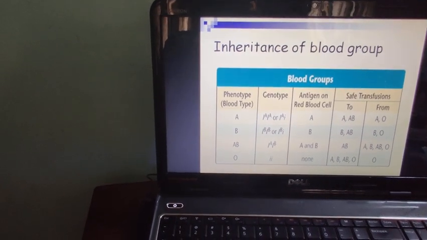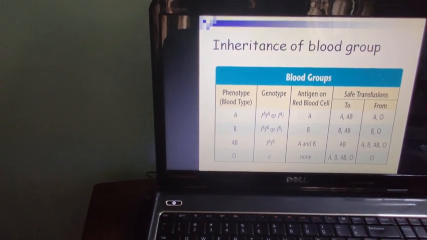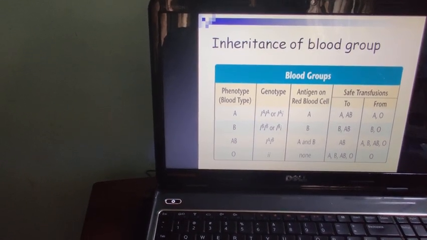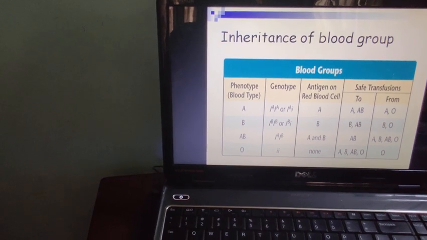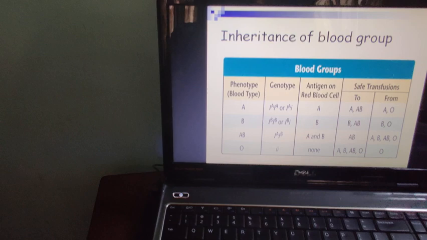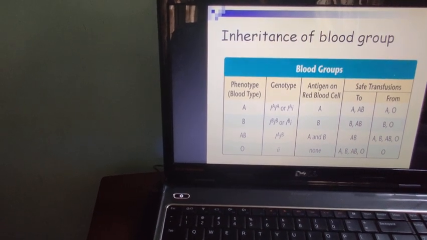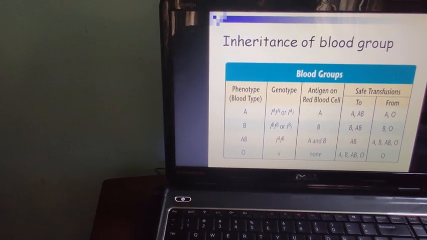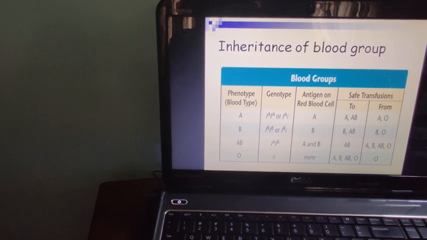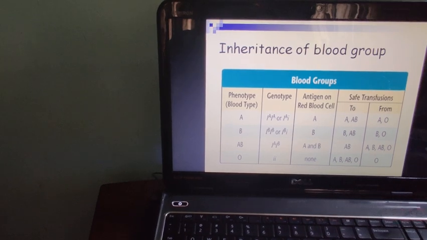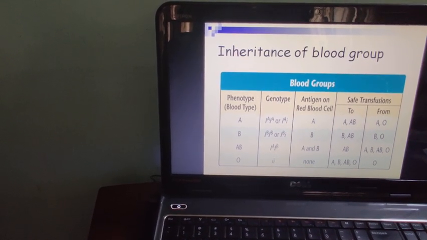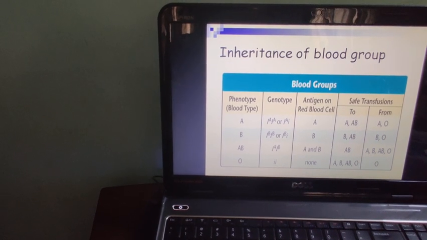Inheritance of blood group. Inheritance of blood group also depends on the genes. Here different alleles are present. First of all, we know there is the ABO type of blood group system, and according to this there are 4 different types of blood groups: A, B, AB and O. Now depending on the genotype and the study of alleles, we come to know that the O blood group is a universal donor and AB blood group is a universal acceptor.